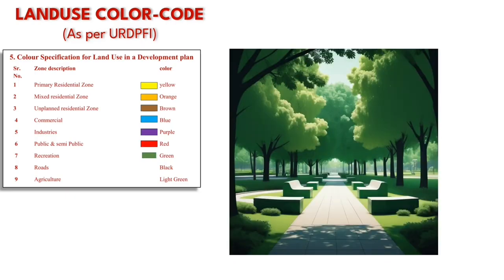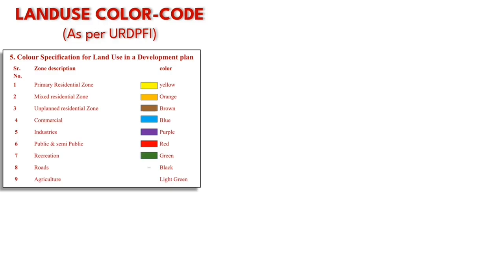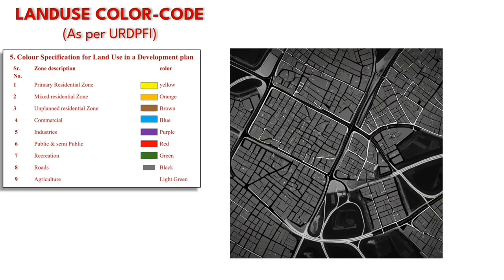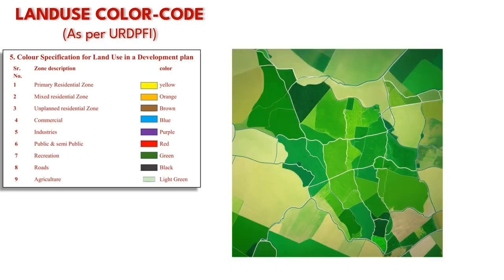Recreational activities include parks, sport complex, zoos and city centers. Color code of this activity and land use is dark green. Roads should be represented in black color. And lastly, agricultural land use will be represented in light green color.